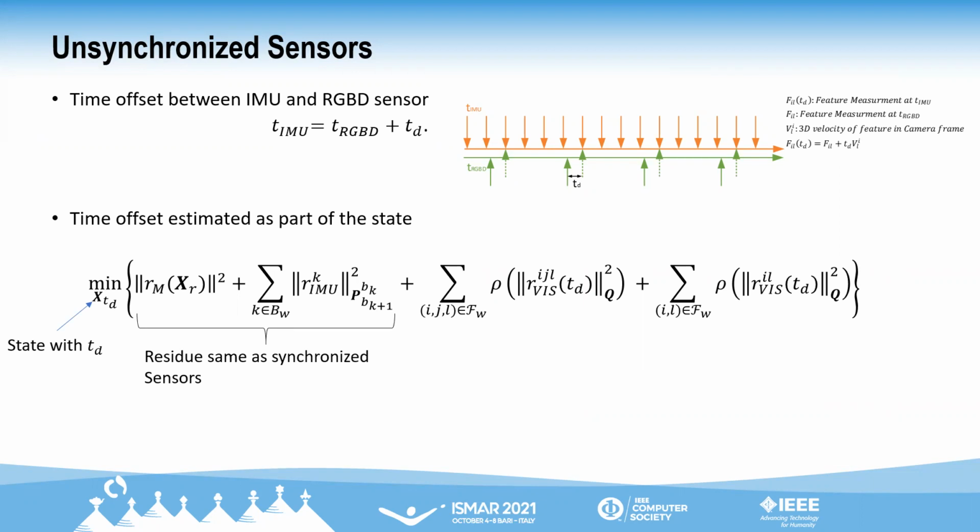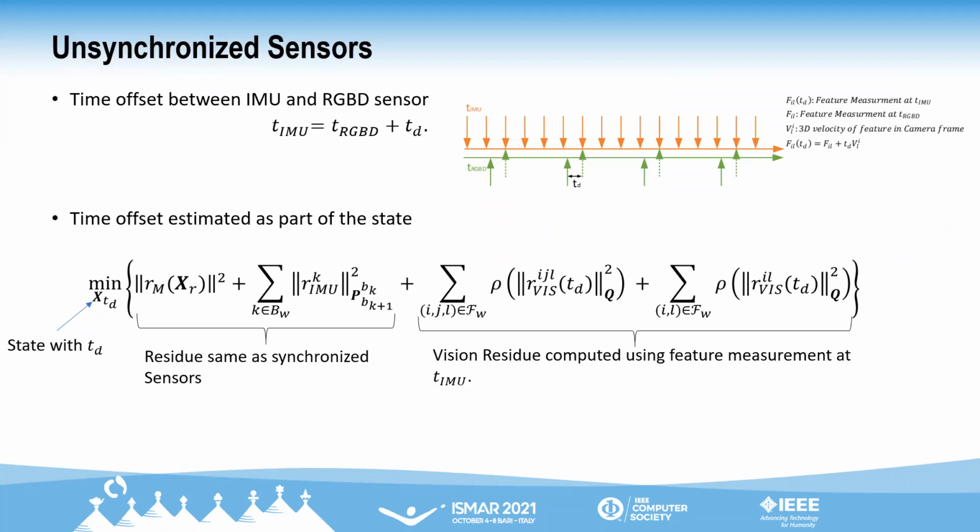Here, the residual block from marginalization and IMU pre-integration are the same as in the synchronized sensor case. The vision residual is computed using the feature measurement propagated to the IMU clock. With this, we are able to model the time offset estimation in DBIO, which improves the accuracy and robustness of our system.